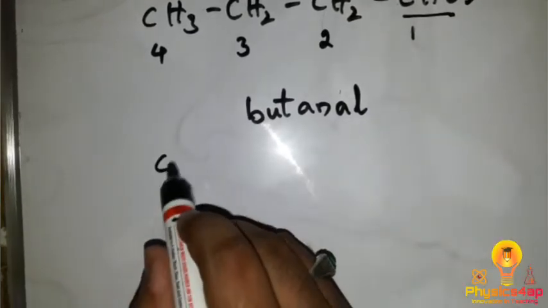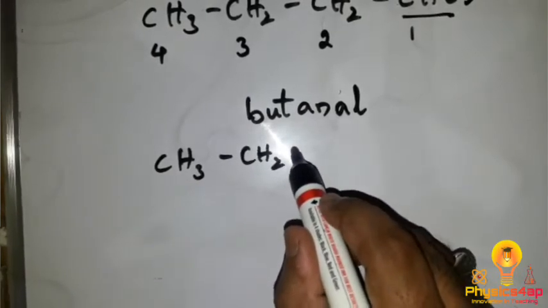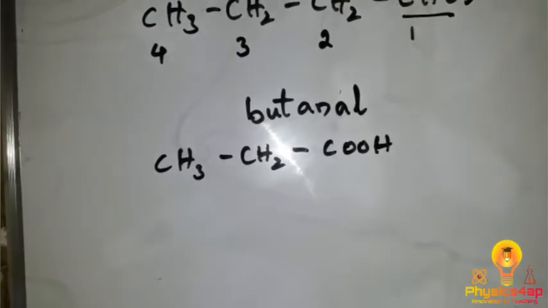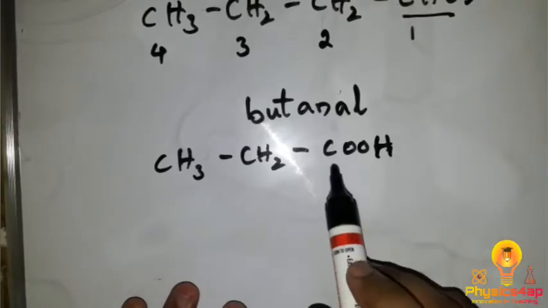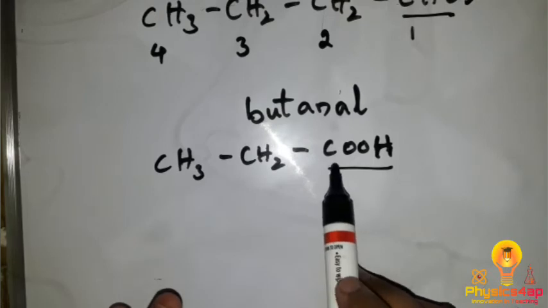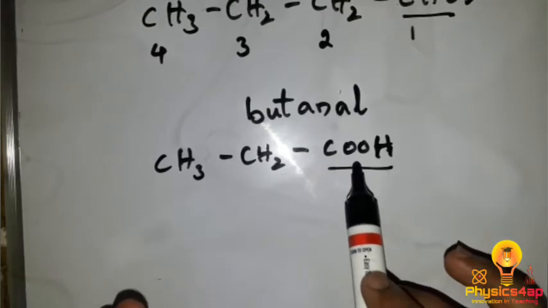At the same time, take CH3 CH2 COOH. Here we have another example with the functional group COOH, which is the carboxylic acid. So 1, 2, 3. The number system starts from where we have the functional group over here.